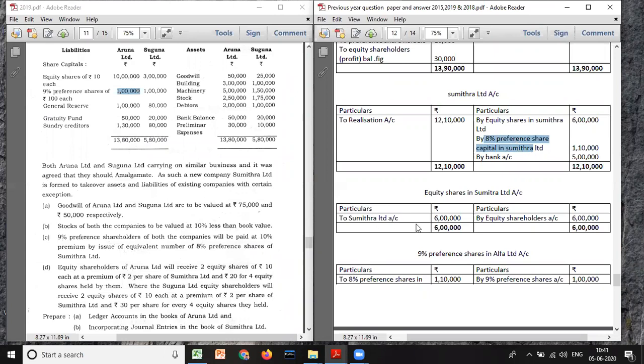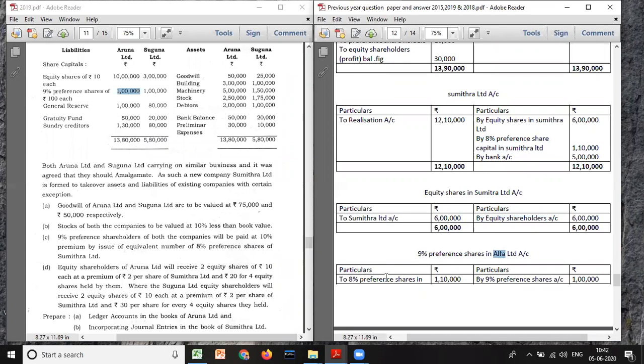Sorry, actually here it should be Sumitra Limited. I'm sorry, you have to change the question here. It will be Sumitra Limited. Okay, I'm sorry, you have to change it.